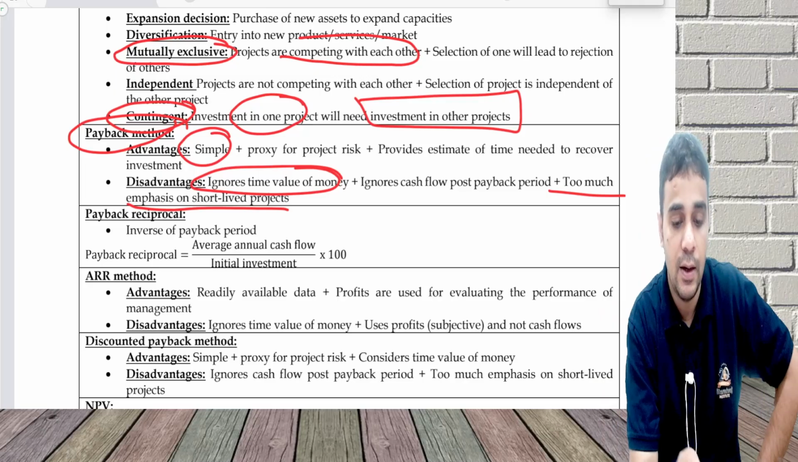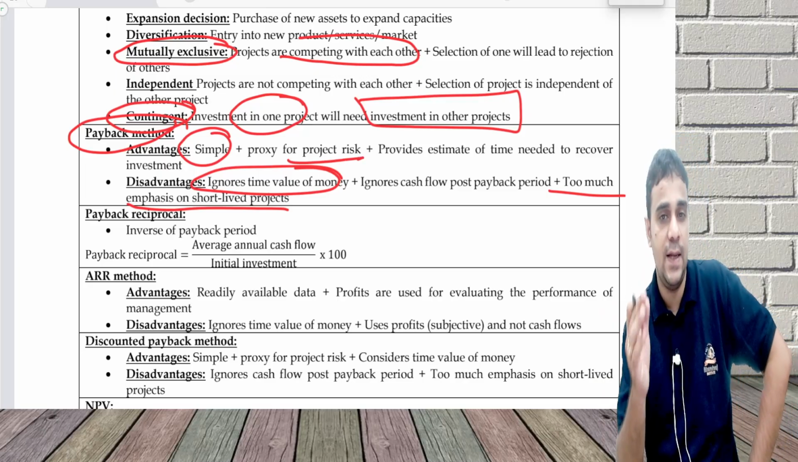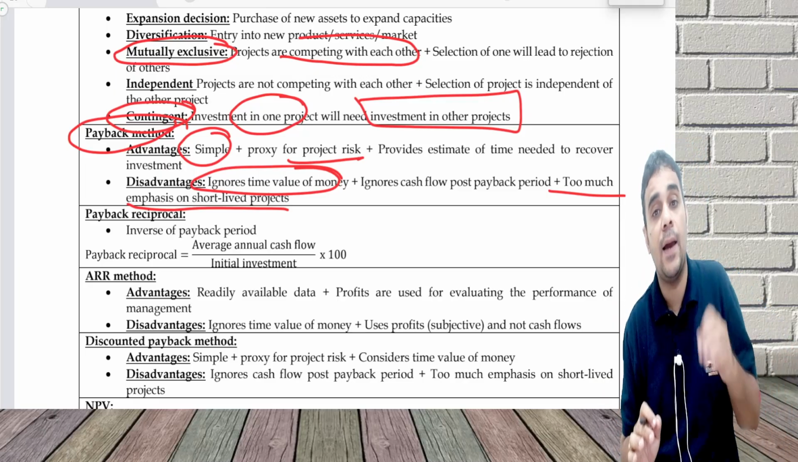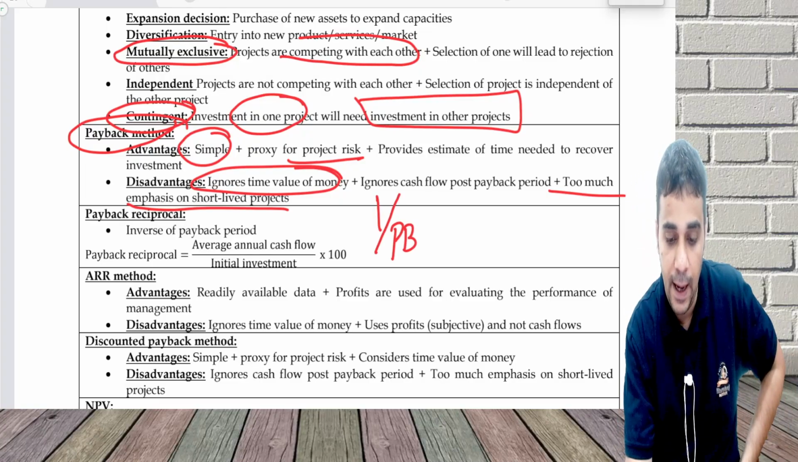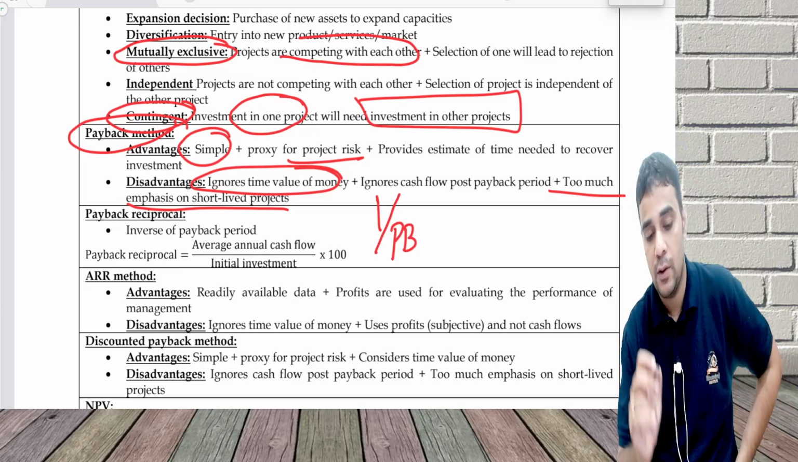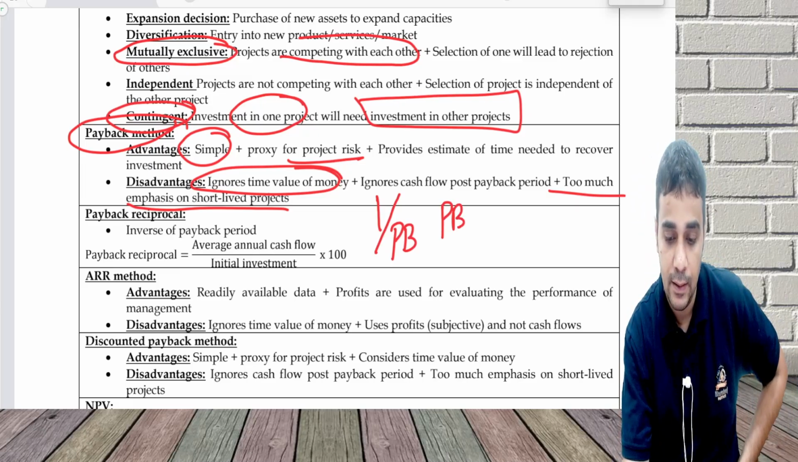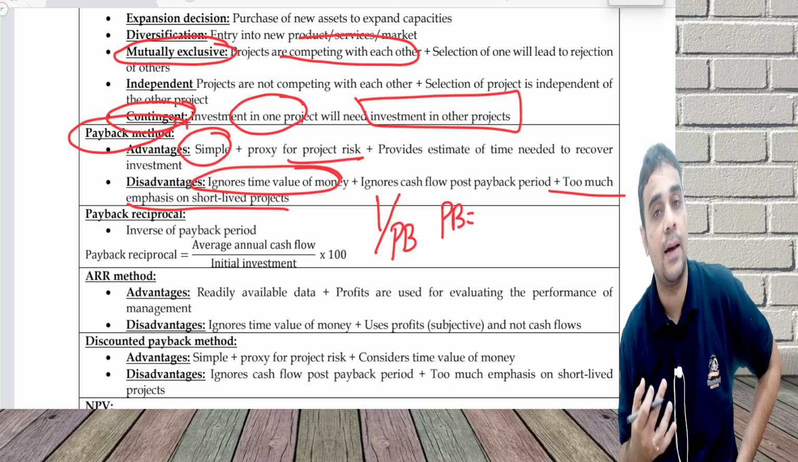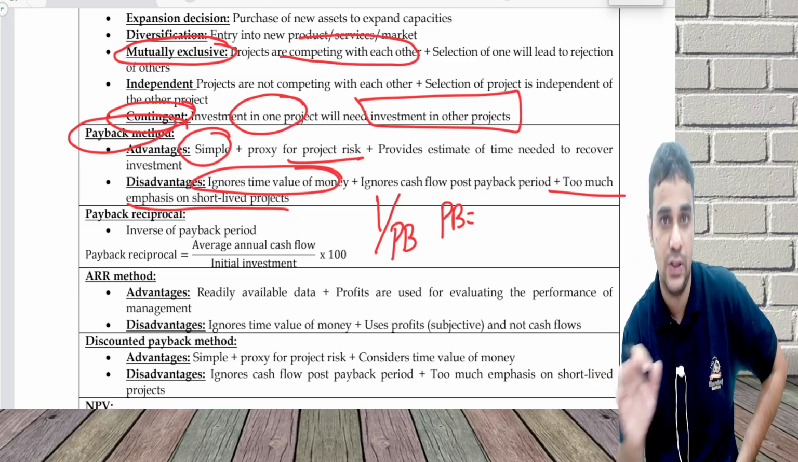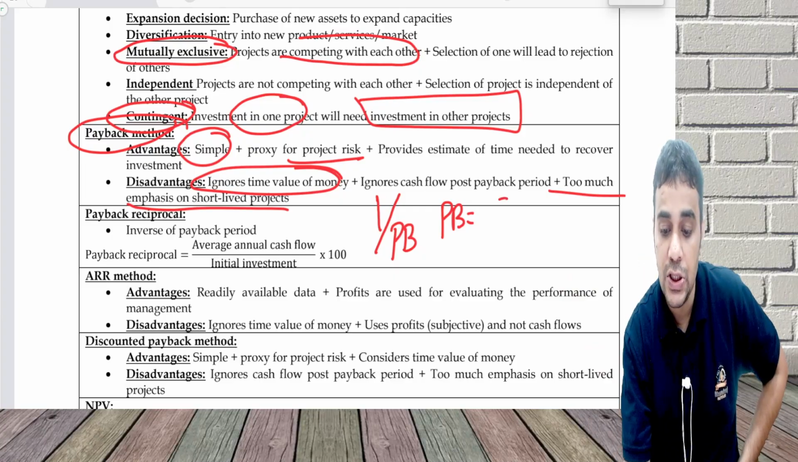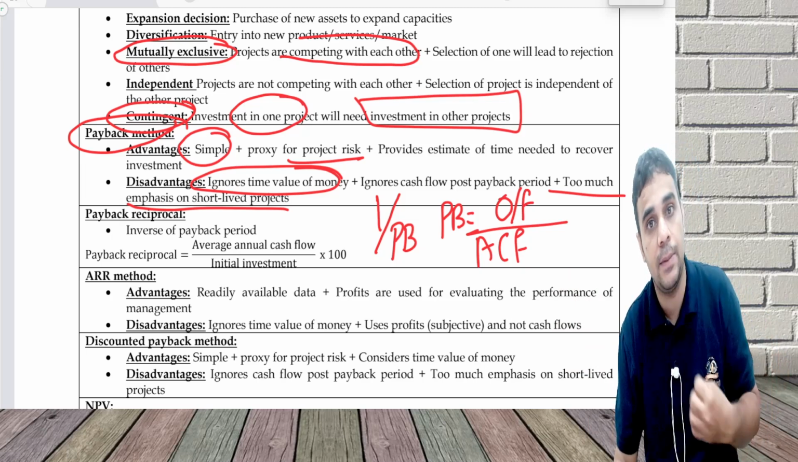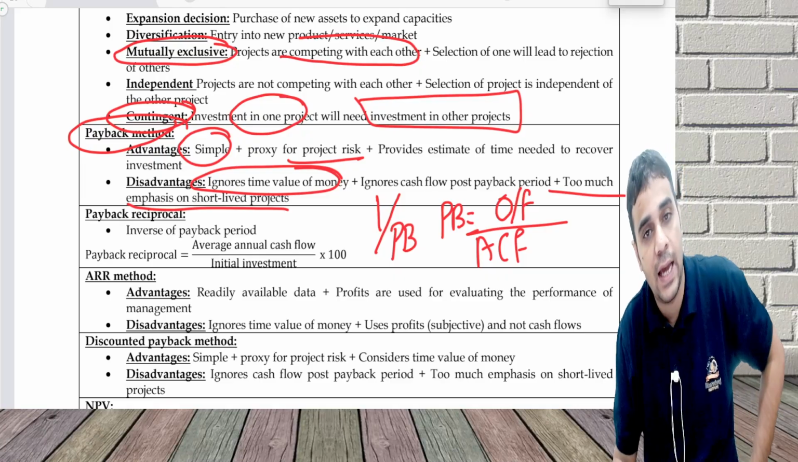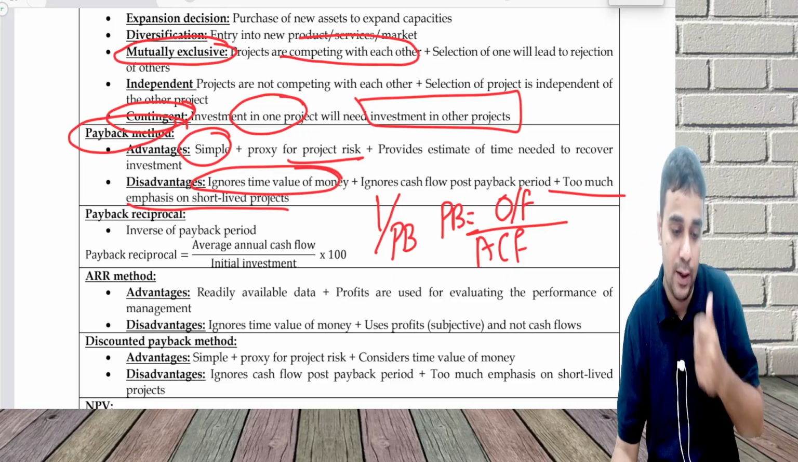So simple, it's a proxy for risk and it provides an estimate of time needed to recover. Payback reciprocal is the inverse of payback period. You can call it 1 by payback, or there's a formula also. When you do payback, we are calculating in how many years I am recovering the money, assuming you have the same inflow every year. Initial outflow divided by annual cash flow will tell me in how many years I'm getting back the money. Inverse of that: annual cash flow divided by initial investment into 100.